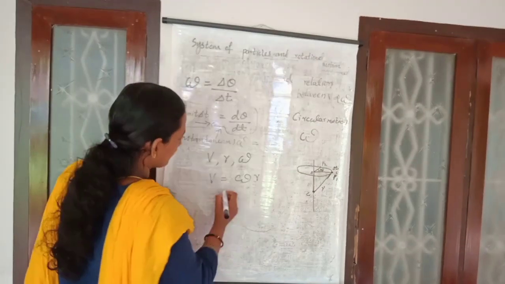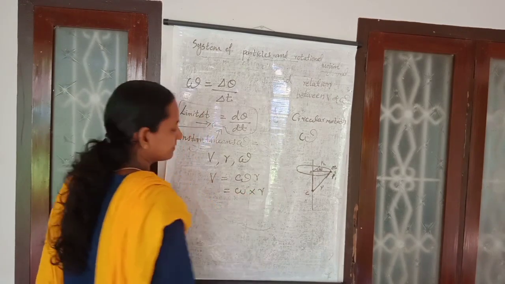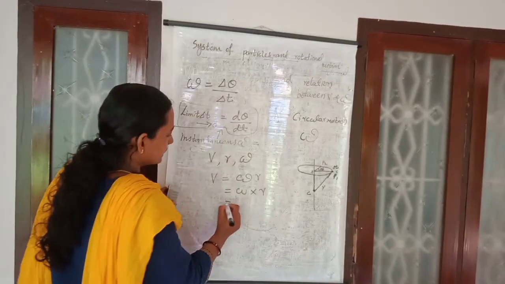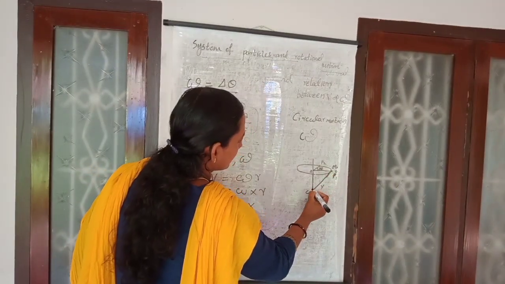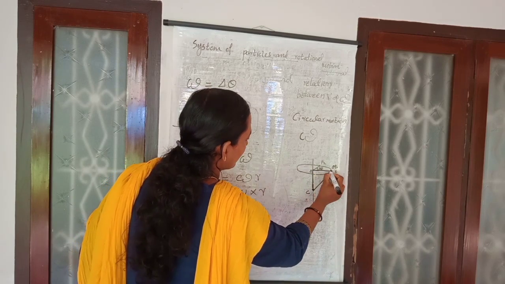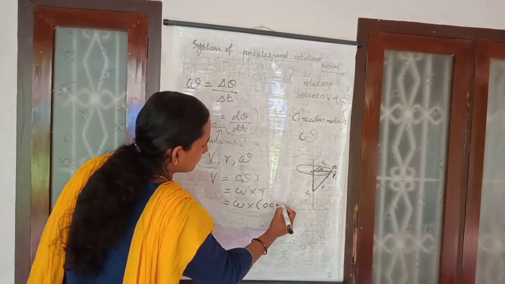But if we write it as omega cross r, this r is the distance. If you consider the triangle, this one plus this one, you can write that as OC plus OP.